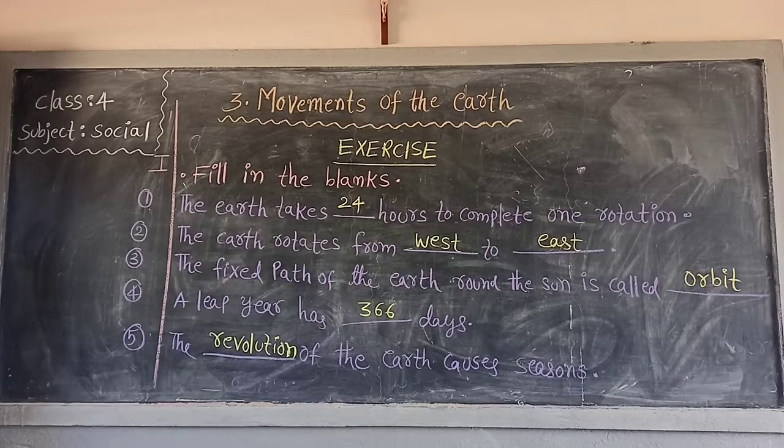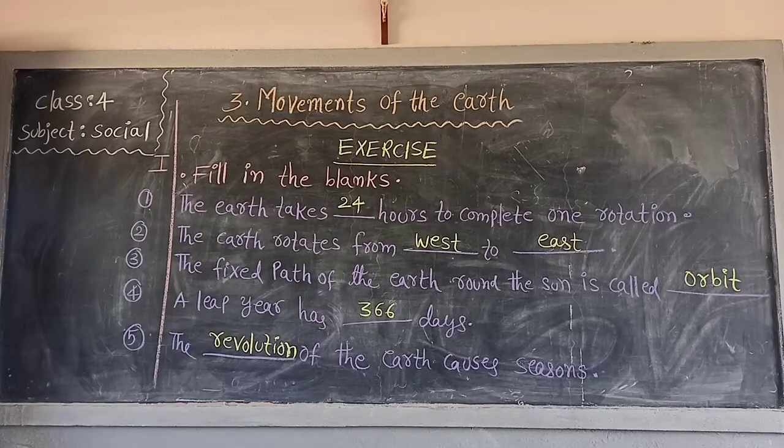Next, the fourth fill in the blank. A leap year has dash days. How many days are there in a leap year? 366. One day extra. A leap year has 366 days. Next, the fifth fill in the blank. The dash of the earth causes seasons. The revolution of the earth causes seasons.